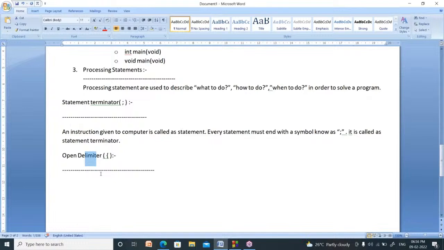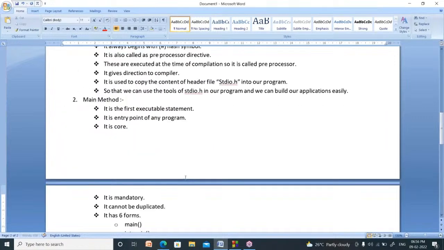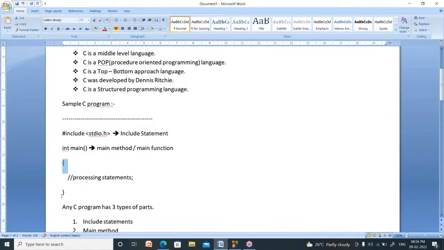Being in your limits. Sometimes your friend or your mother or your teacher speak like this. What is the meaning of limit? You know, no? So, limits. These two symbols indicate the limits of a function. It is called open delimiter. It is called closing delimiter.